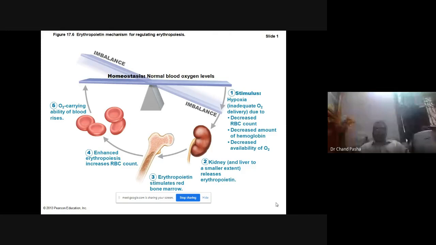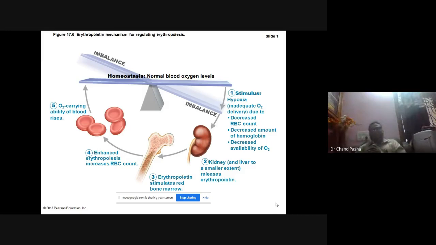How is the signal processed? Mostly by cyclic AMP, which we'll discuss in molecular biology later. So this signal is transmitted to the kidney, and kidney and liver cells generally produce erythropoietin, in a very small quantity. Erythropoietin is a hormone.